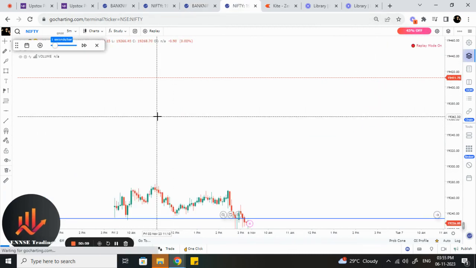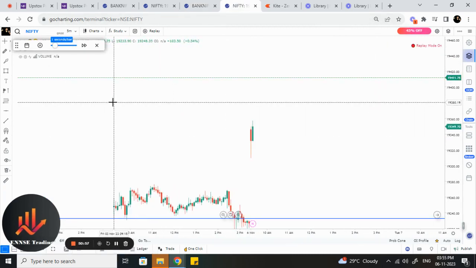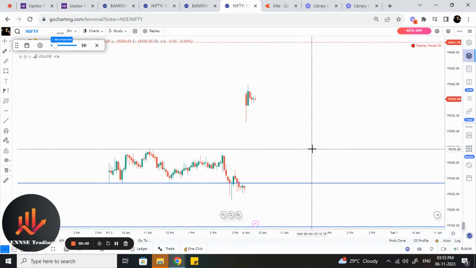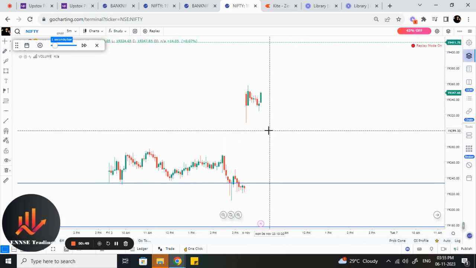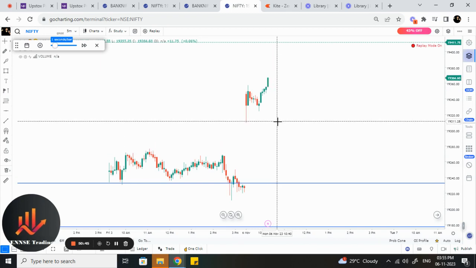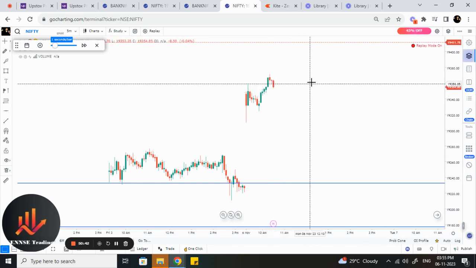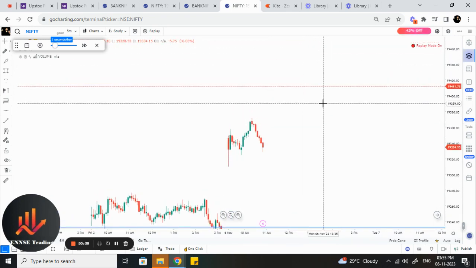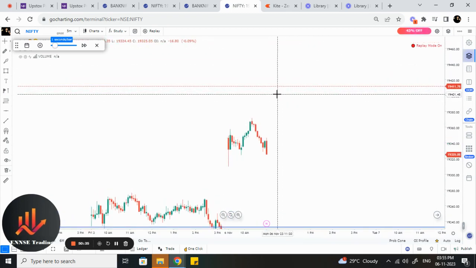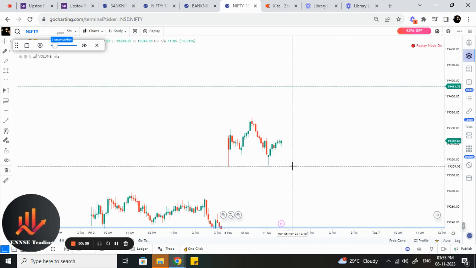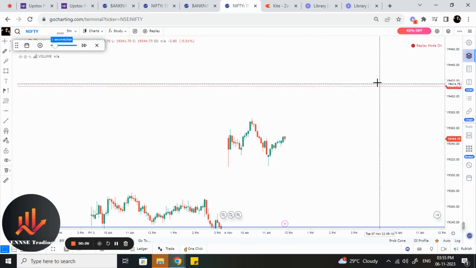Coming to Nifty 50, it opened gap up, but in Nifty 50 today we did not see a gap cover like in Bank Nifty. But leaving around 40-45 points, Nifty 50 started moving in an upward direction and moved towards the 19,300 level. At the 19,300 level it took support, and from there it started moving to 19,400.